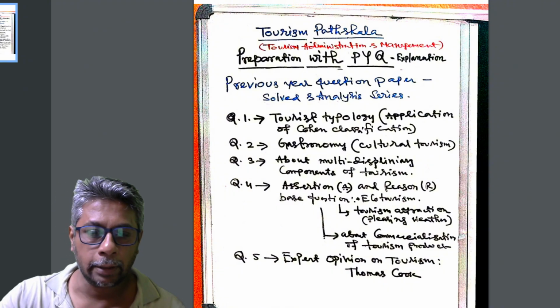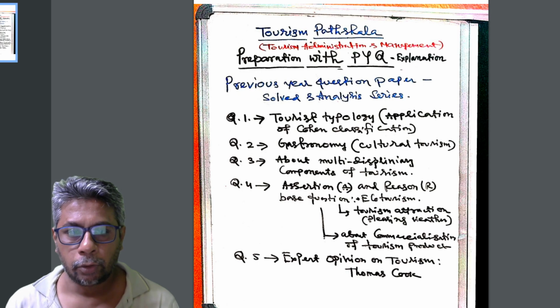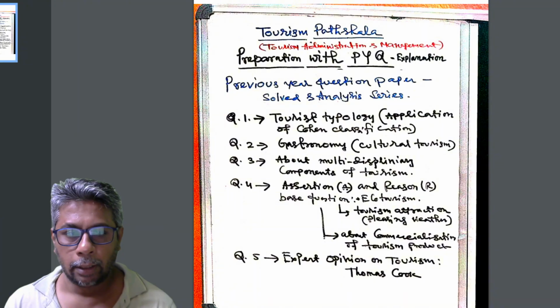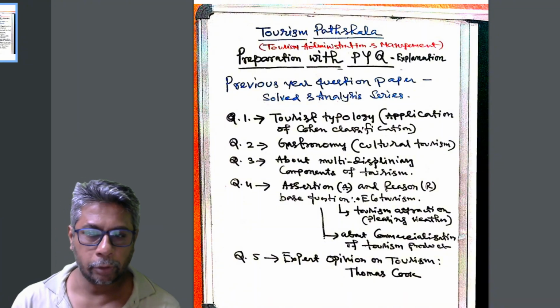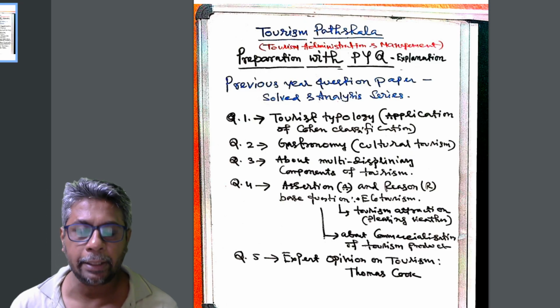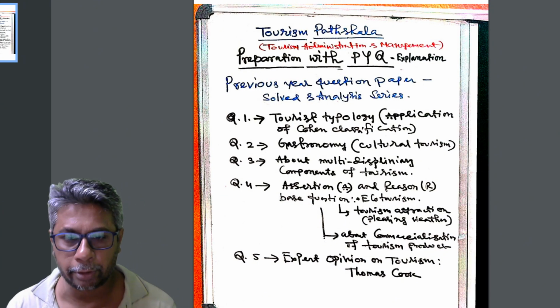Good afternoon, my dear. This is our preparation with PYQ series. Today's topic is number 1, tourist typology. This question is connected to the application of Cohen's classification, meaning a typology of tourists. They have given the question: who is considered as a drifter?